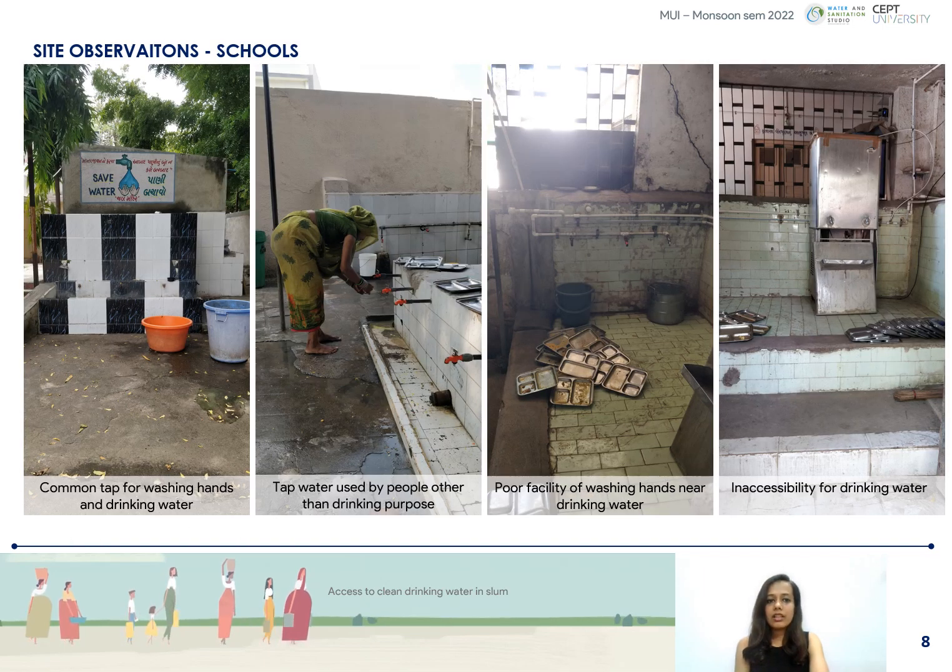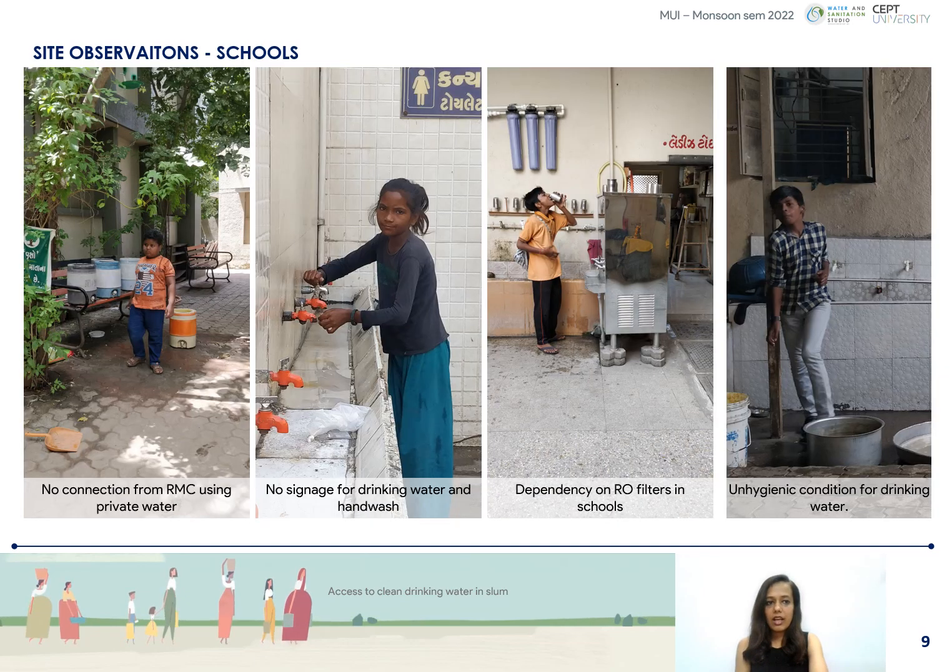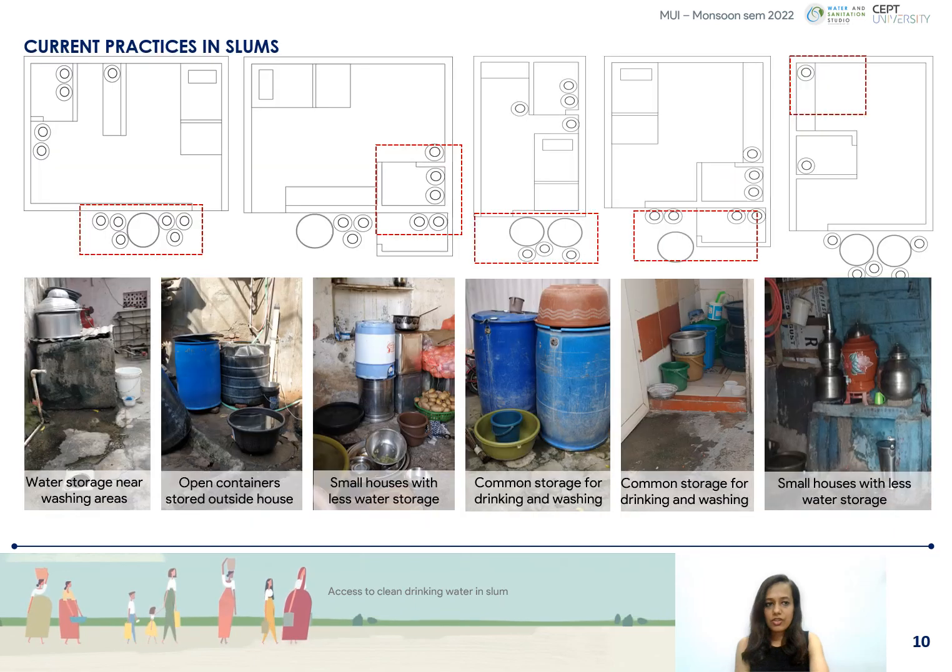Thus, it is important to focus on the nearby public schools for the intervention. The primary survey conducted in the schools also observed that the poor quality of water is due to unhygienic and unsafe storage of water, such as a common tap for the washing and drinking area, no tap for the water, and no signages.